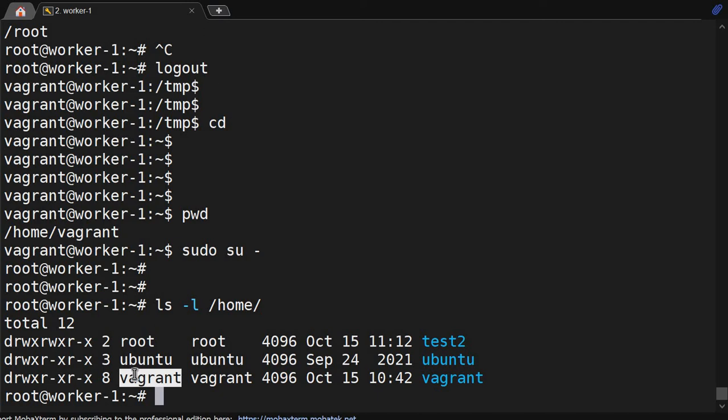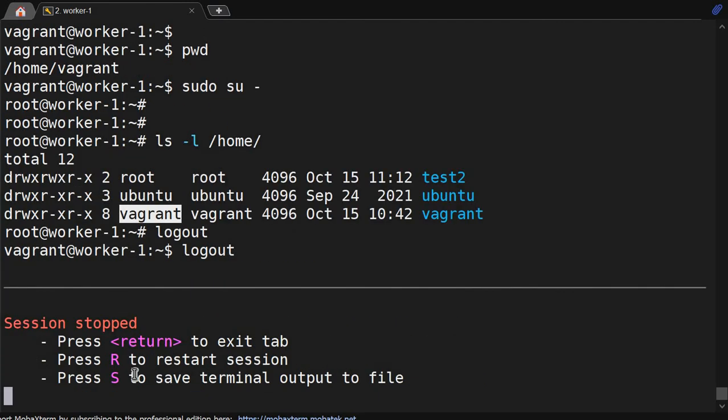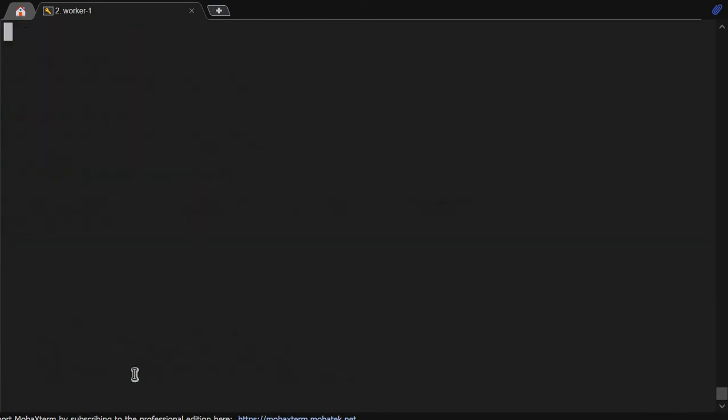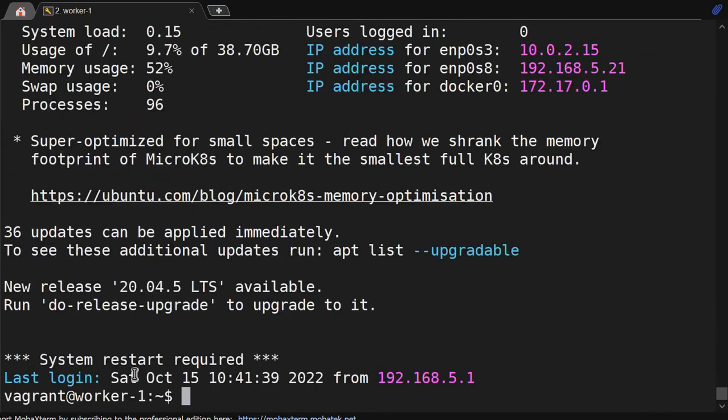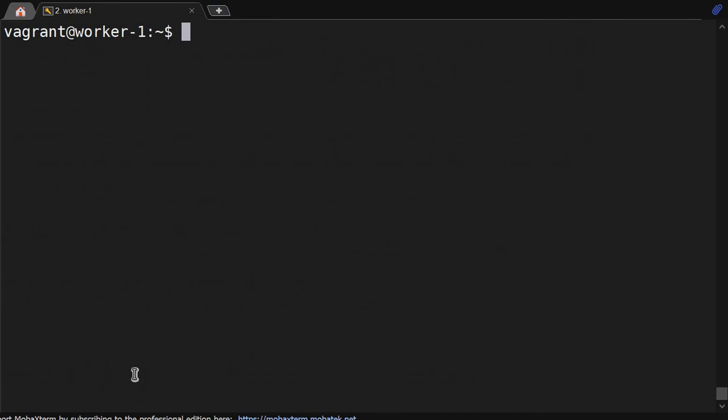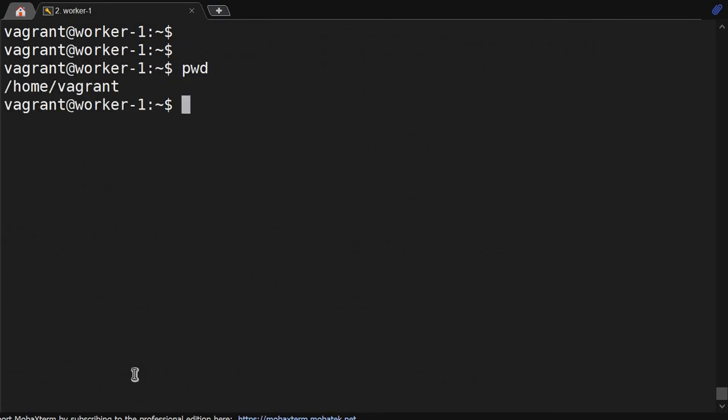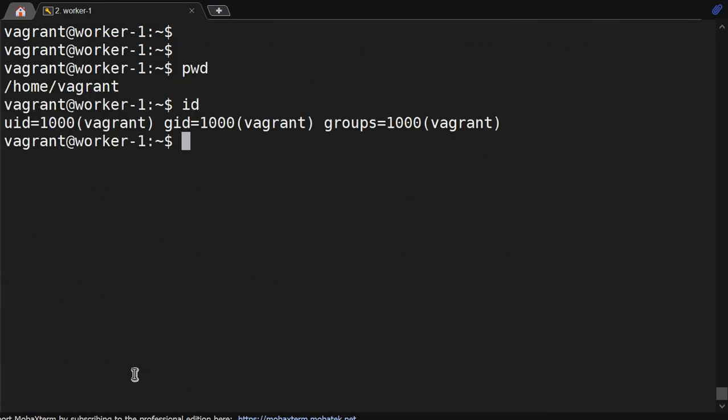Let me show you that. I have logged out from that system. Let me log in again. Okay, let me clear my screen. Okay, pwd and id. See, I logged in as the Vagrant user and I am inside /home/vagrant by default. So that's the home directory. Whenever you log into a system, you will land in that home directory, as set in that file.